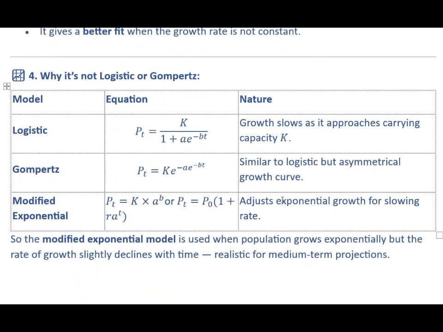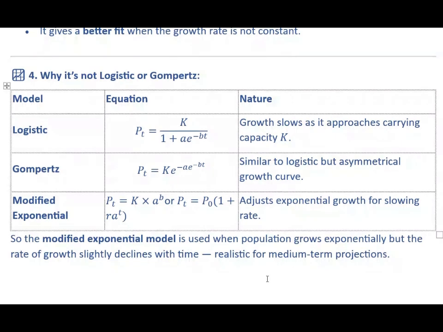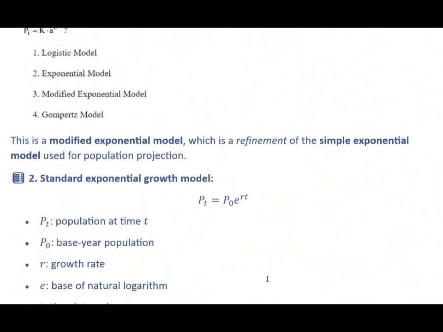Here I also include different models and their equations. Logistic: Pt is equal to K by 1 plus a into e raised to minus bt. Gompertz: Pt is equal to K into e raised to minus a e raised to minus bt. And modified exponential: K into a raised to b, or Pt is equal to P naught into (1 plus R) raised to t. So the modified exponential model is used when population grows exponentially but the rate of growth slightly declines with time. Realistic for medium term projections.